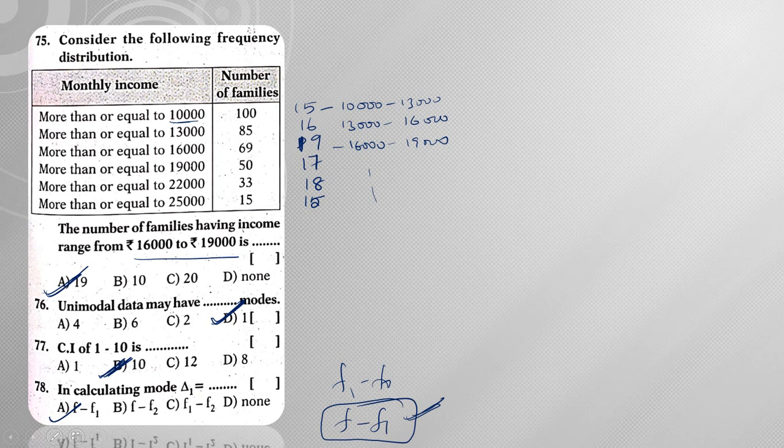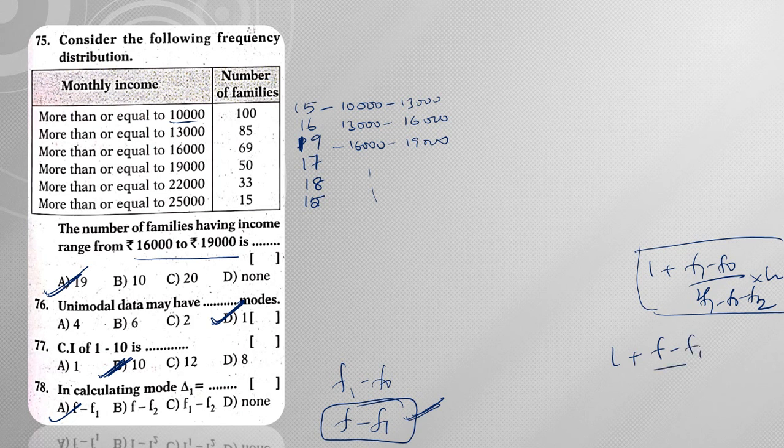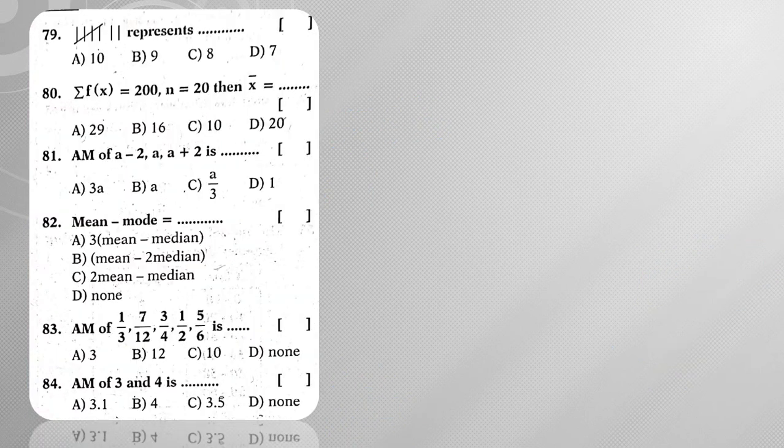So generally what is the formula? L plus f1 minus f0 by 2 f1 minus f0 minus f2 into h. This is the formula which is given in our textbooks, but in previous textbooks it was given L plus f minus f1 by 2f minus f1 minus f2 into c. So this is the formula, right? So here f minus f1 will be represented by delta 1 and f minus f2 will be represented by delta 2, right?